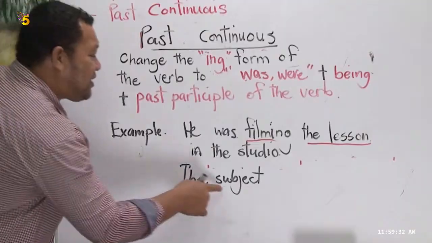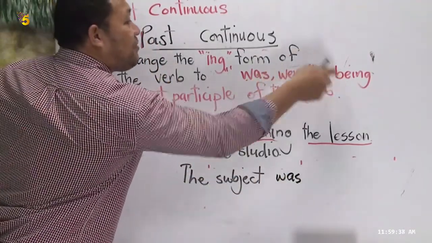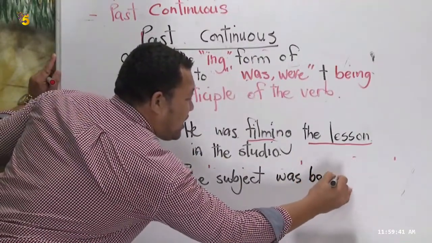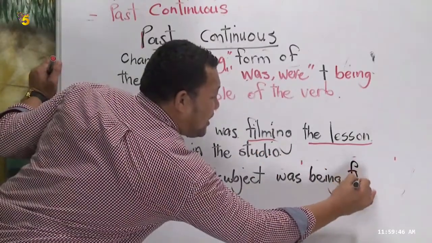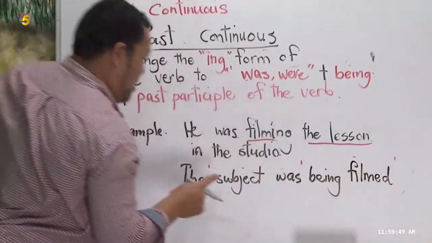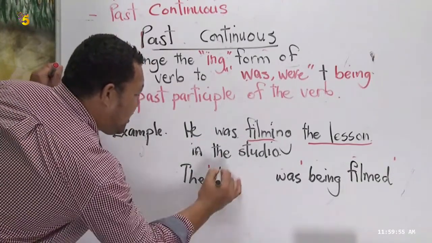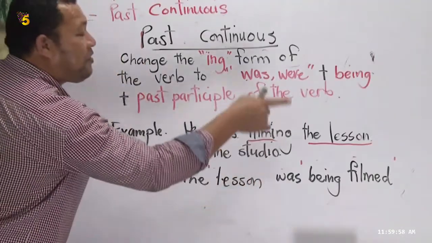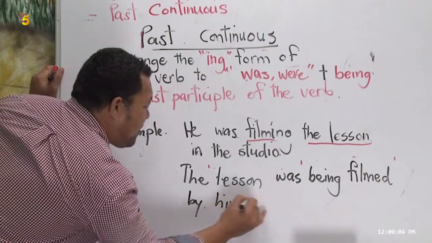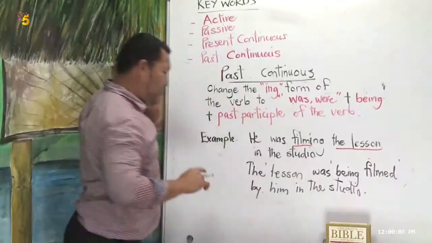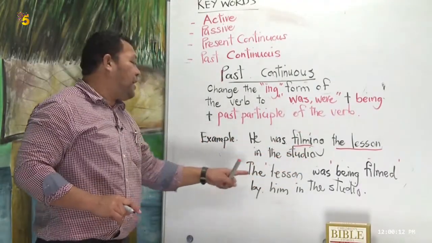Very good. The subject was plus being. Was being plus past participle of the verb. Being filmed. Very good. The subject was the lesson was being filmed by him in the studio. Right? He was filming the lesson in the studio. The lesson was being filmed by him in the studio.